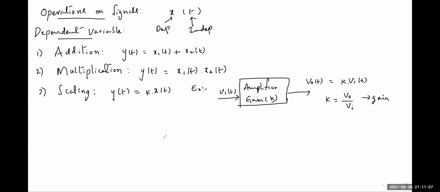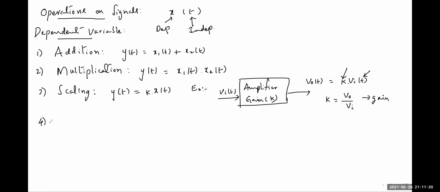We know about the amplifier. So what's happening here is that the amplitude is scaling. The frequency of the signal does not change in the output signal of the amplifier. We know frequency depends upon the independent variable time t, so that does not change. Only the amplitude is changing by k. That is why this is an operation on the dependent variable.